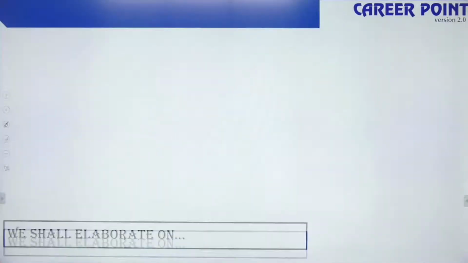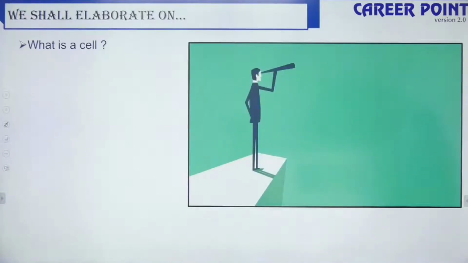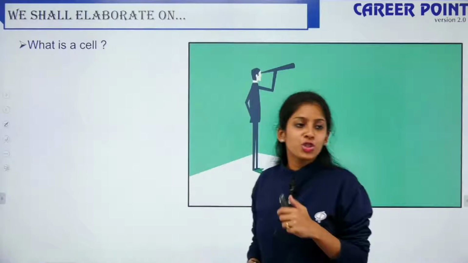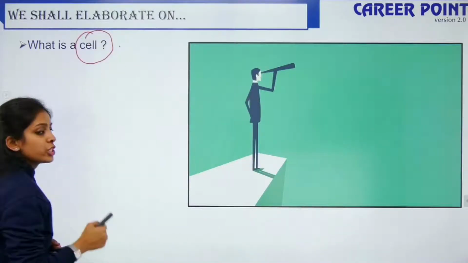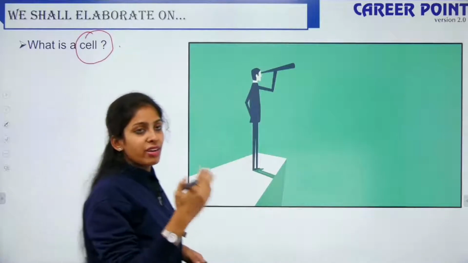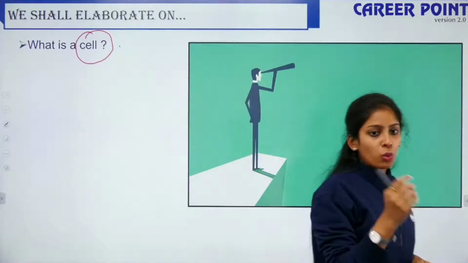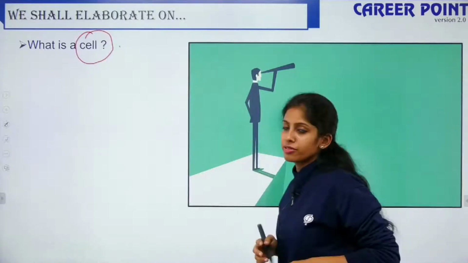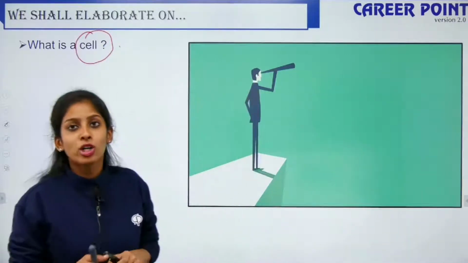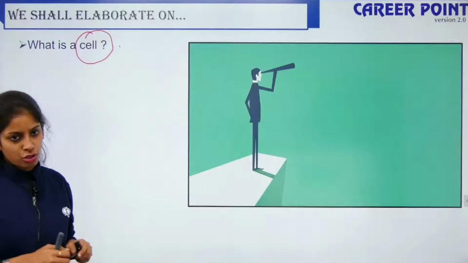So here we go. What are the topics that we will talk about in this chapter? What is a cell? Why should we study about a cell? What are the features of a cell? How is a cell useful in our everyday life? Without cells, can we work? If that's not possible, we are going to define what is a cell, what are its constituents, and what is the architecture of a cell.